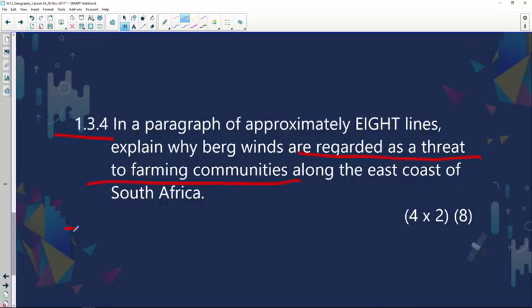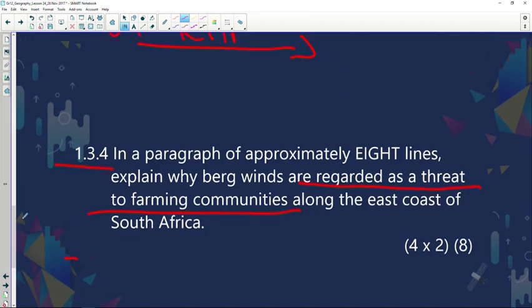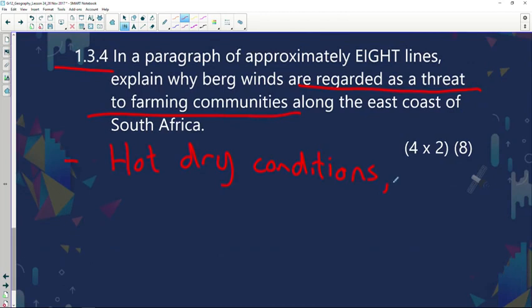I'm going to write the correct answers, the facts, in bullet formation. But please do not do this during your final exam. So let's continue. The reason why bergwinds are regarded as a threat. The first reason, it creates very hot and dry conditions, and can be a fire hazard.